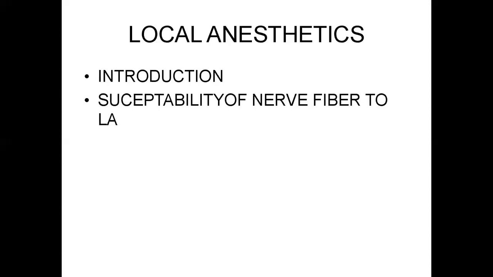They carry pain, temperature, and touch sensation. Next in order will be the A delta, which helps in proprioception. And next are alpha, beta, gamma. These are heavily myelinated nerve fibers, so the sensation will be lost last. Recovery is in reverse order.